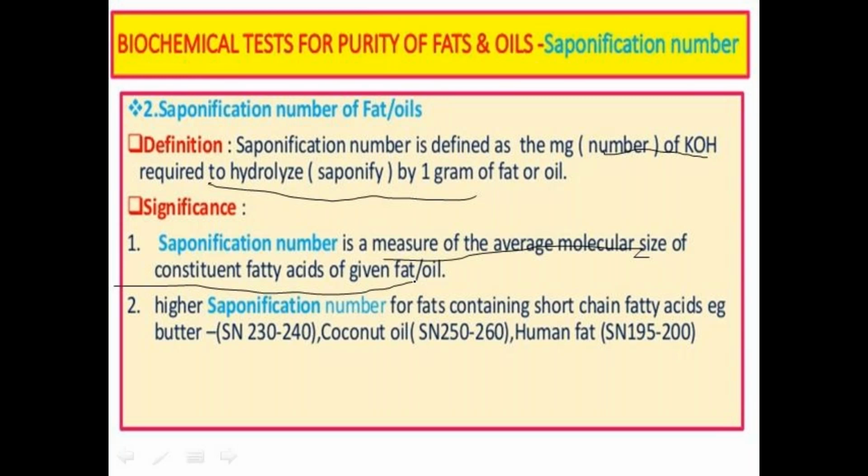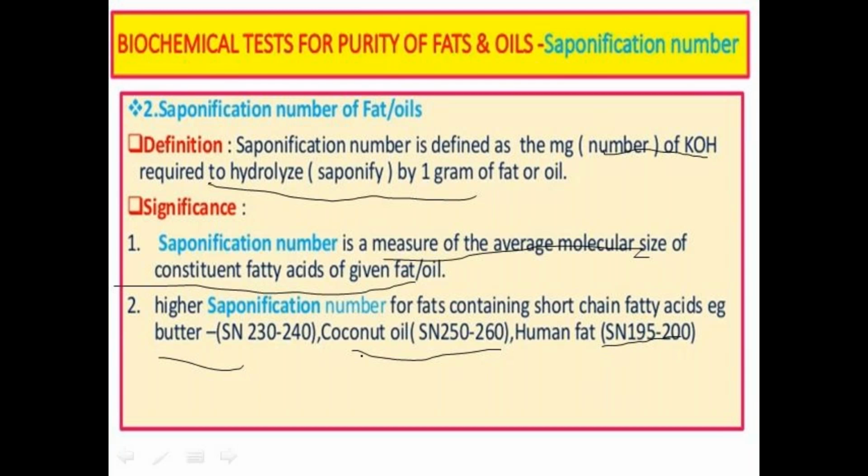The oils with the highest saponification numbers are mainly butter, containing 230 to 240, and coconut oil, with a saponification number of 250 to 260, whereas human fat has a saponification number of 195 to 200.